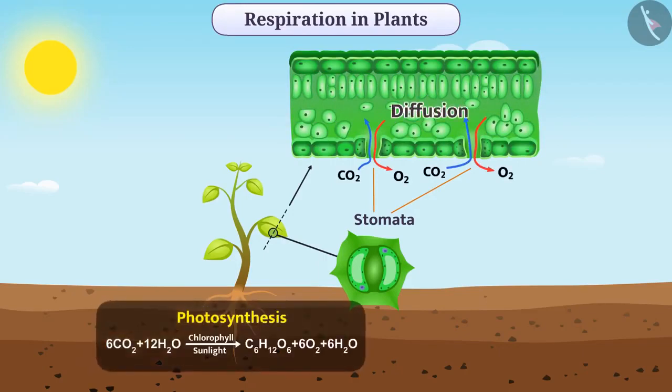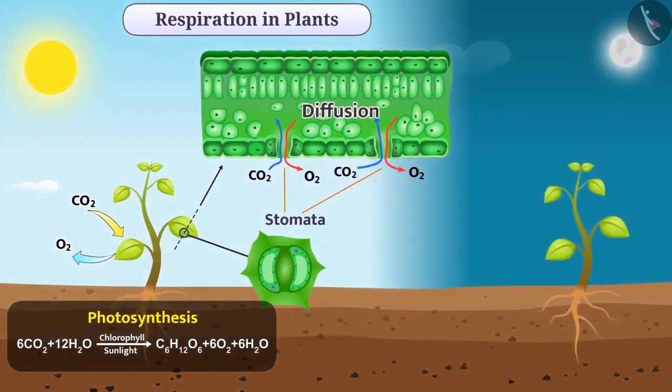Photosynthesis occurs during the day. Therefore, carbon dioxide produced in cell during respiration is used in photosynthesis. Therefore, oxygen is released from cells during the day. In the night, process of photosynthesis does not occur, so carbon dioxide is released from the cells of the plants.